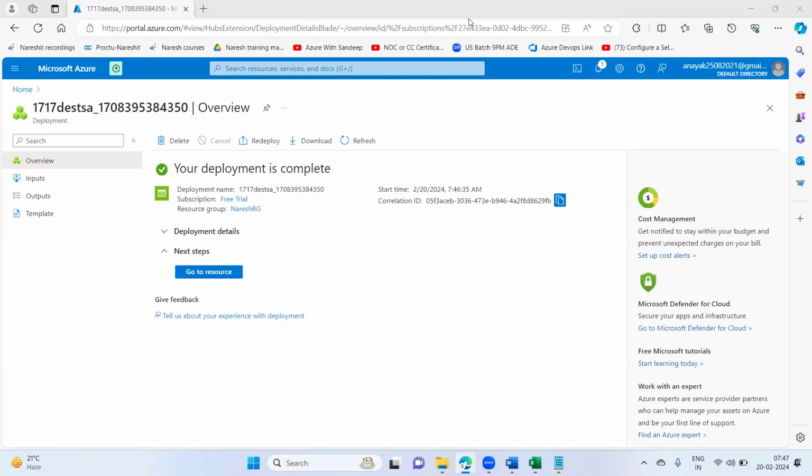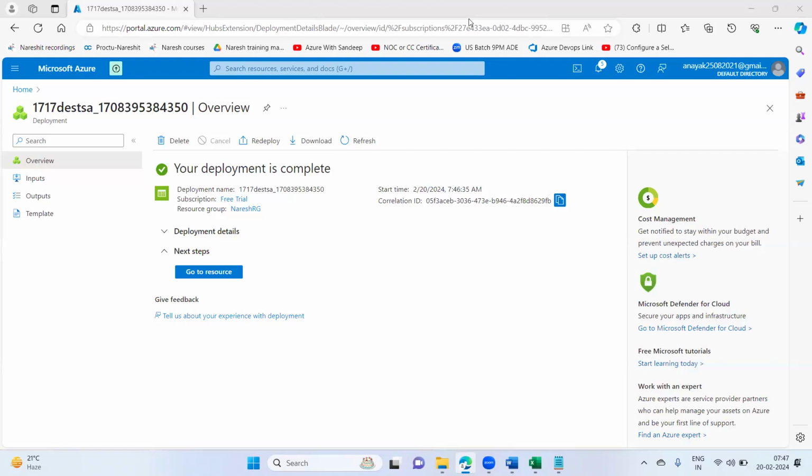Okay, the storage account got deployed. What we'll do is create a destination container inside this storage account. We simply create one destination container. So for that, I'll go inside the storage account and create a destination container.